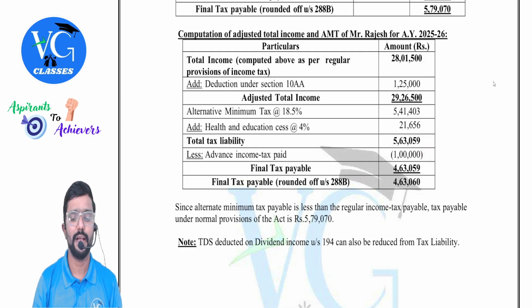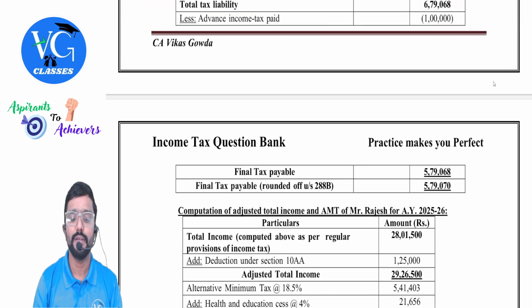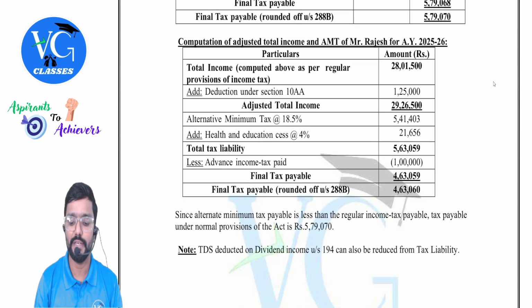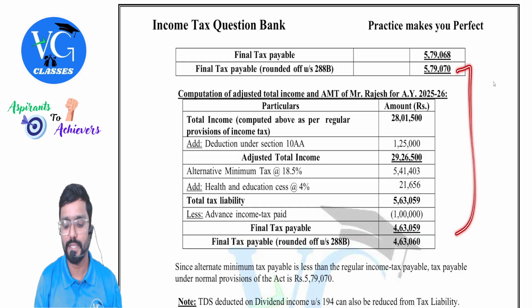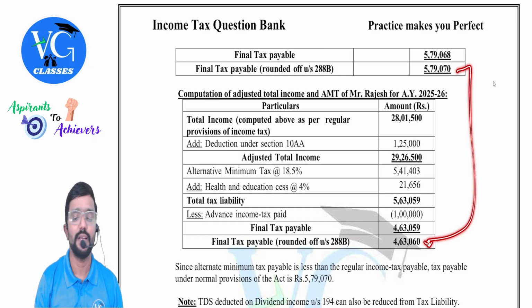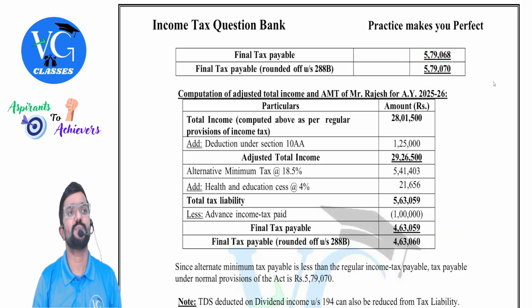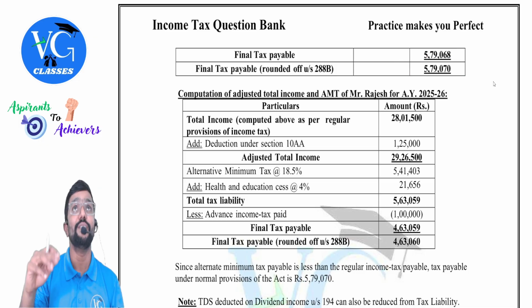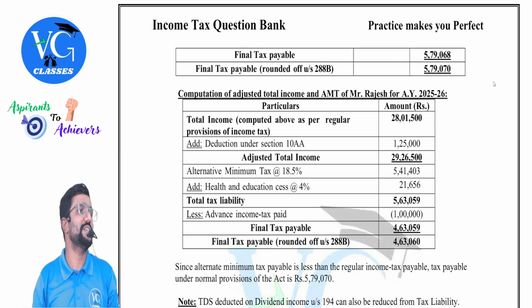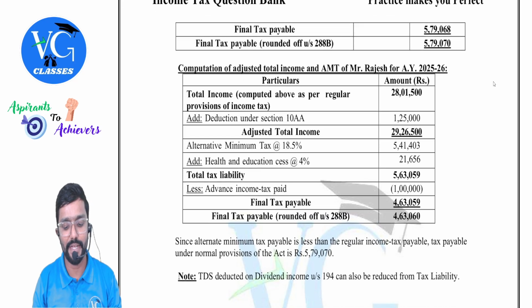Advance tax. Yeah. And if you are reducing TDS here, even TDS has to be reduced here. Okay. Yes. So 4,63,059. Round it off to 60. Nearest to 10 rupees. So which one should the assessee pay? Whichever is higher, which is tax as per normal provisions. Clear? Now you compare default and optional scheme and tell whichever is better.